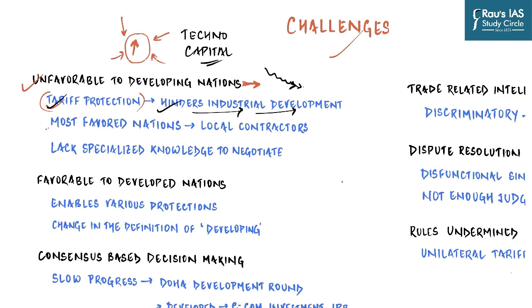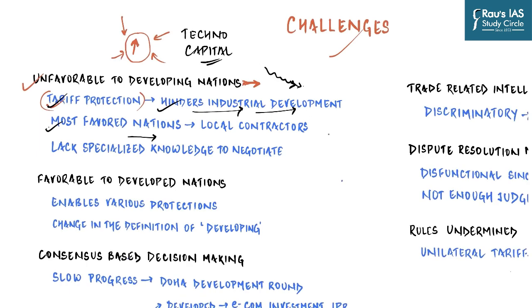And the second reason why it is unfavorable to developing nations is the categorization of most favored nation by WTO. So under the WTO agreement, countries cannot normally discriminate between their trading partners. For example, they cannot grant someone a special favor such as a lower customs duty or rate, and if you do it for one, you will have to do it for others as well. So what does that mean? That means that if India is providing special treatment to a third country A, it will have to provide the same treatment to a company from USA, a company from China.